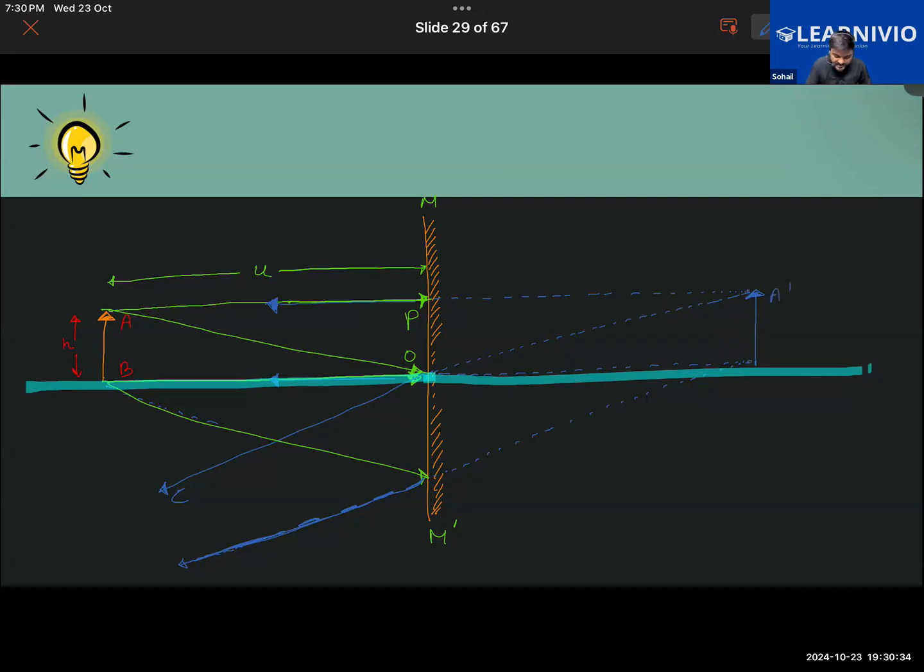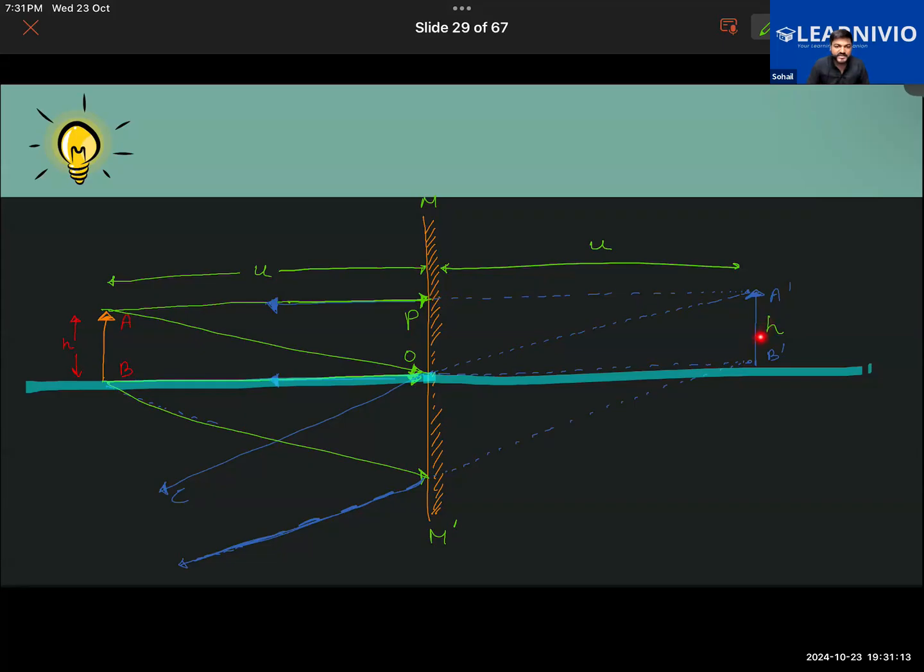And that will be called A dash B dash. The properties of the image will be as follows. The image formed will be of the same height because the image formation is taking place from a plane mirror, right? And also the distance will be the same. This one will also be U. So what we observe here is that the image A dash B dash will be of the same height H. That is one of the characteristics. Further, the distance between the image and the mirror will be the same as the distance between the object and the mirror. It will always be equal.